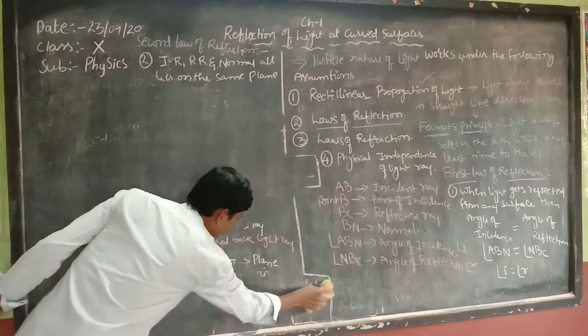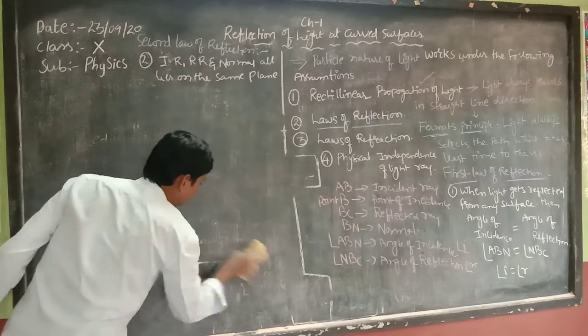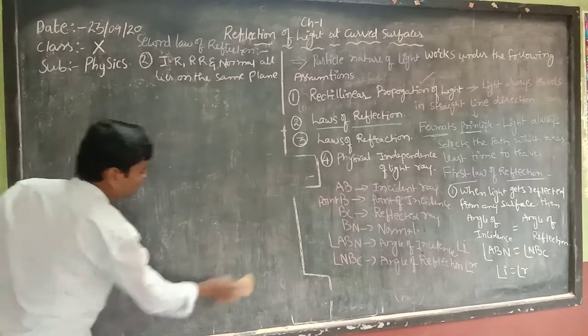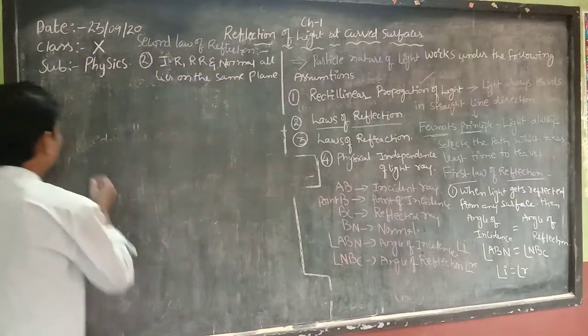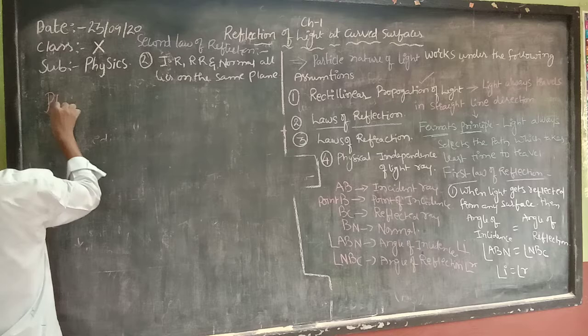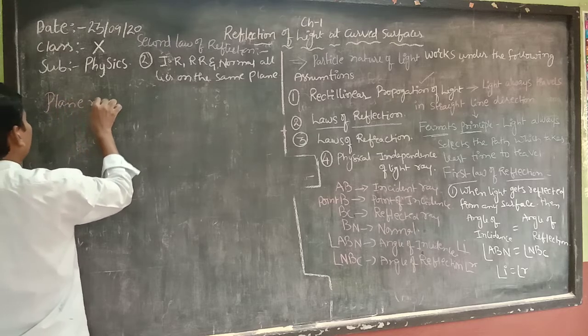Reflection takes place in the case of mirrors, so here we will learn about mirrors. First, let us see the plane mirror.